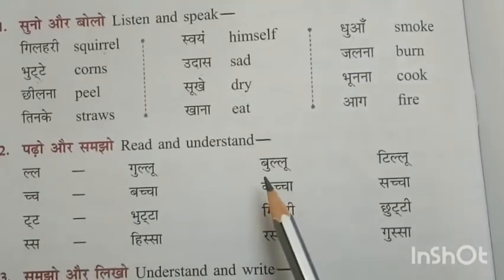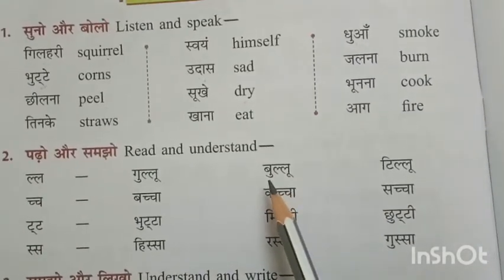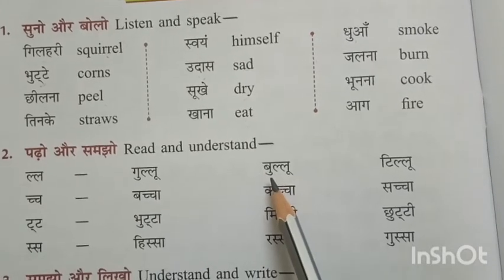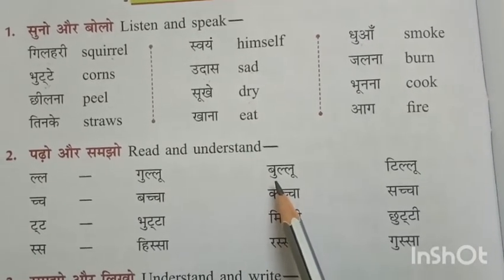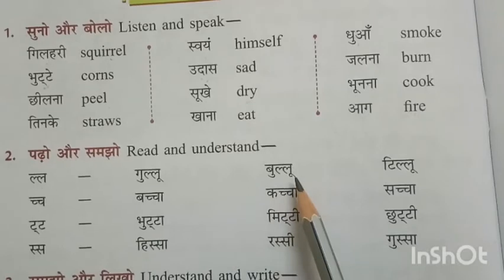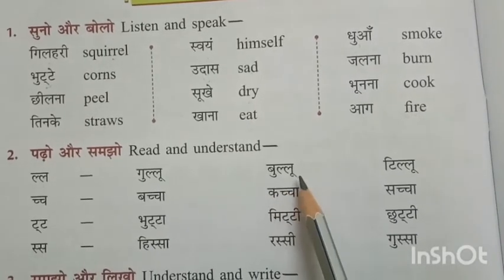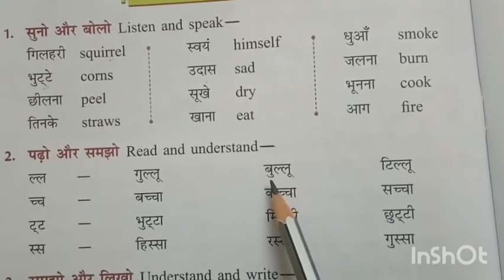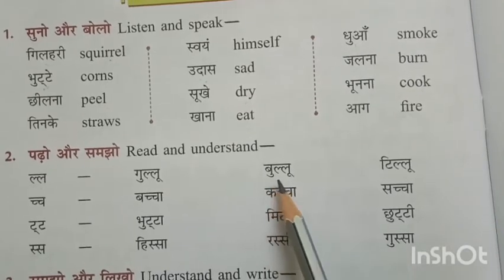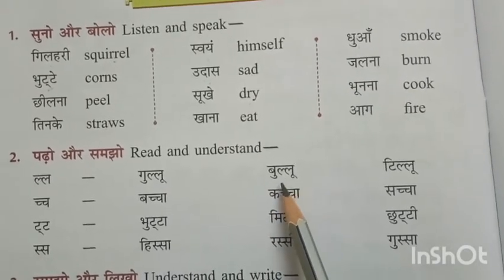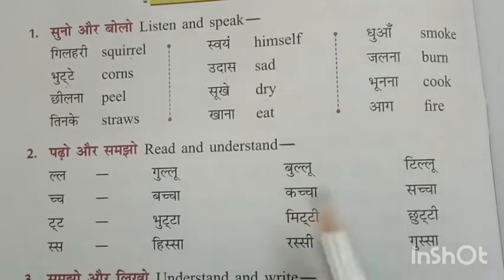Next, it is Bu. This is B and this is Choti U ki matra. So Bu, L, Lu, Bullu. Understand? See again. Bu, L, Lu, Bullu. Very good.